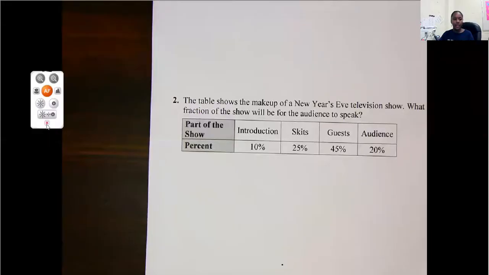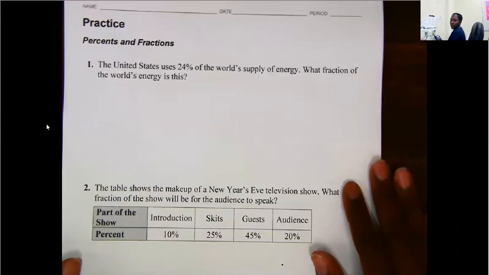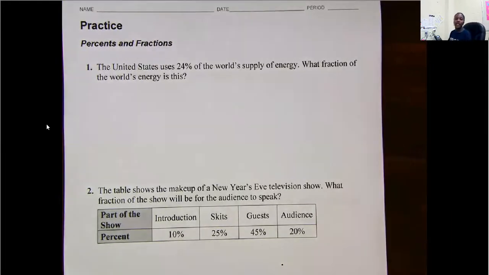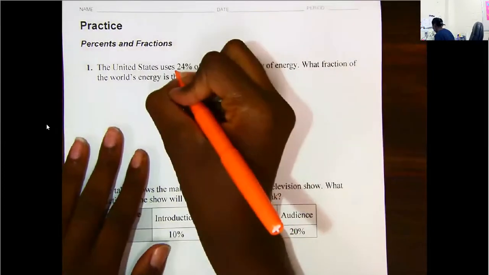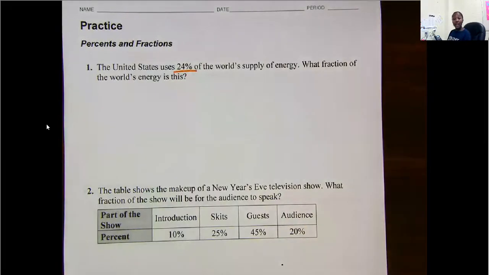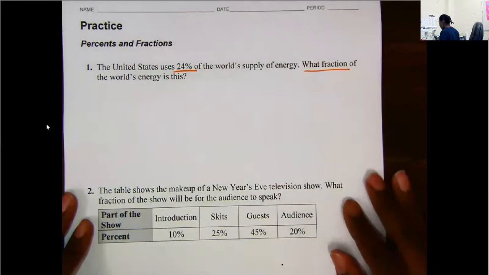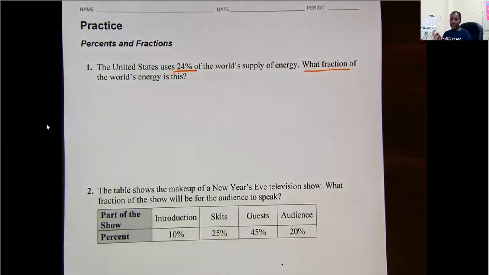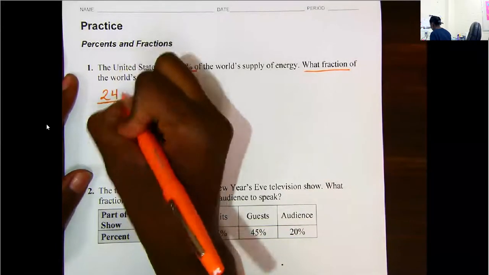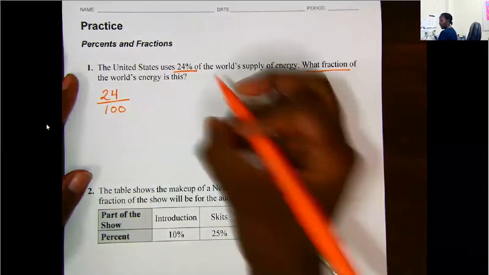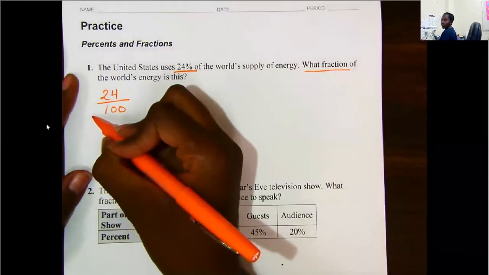All right, ladies and gentlemen, here are my practice problems. Well, at least the first two. Number one says the United States uses 24% of the world's supply of energy. Well, I see a number, so I'm going to go ahead and underline that. What fraction of the world's energy is this? So they want a fraction. I know that when I'm talking about a percent and I'm trying to change it to a fraction, it's out of 100. So that's how I'm going to state it. 24 out of 100. I have changed my percent to a fraction, which is what the statement asks for.